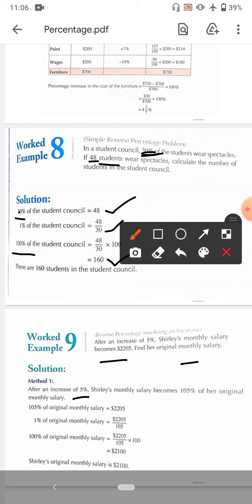It means 105% is 2205. So 105% of the original salary is this. So 1% is divided by 105 on the other side, and this gives us this. Now 100% is multiplied by 100. So simple: take the given condition and solve it.